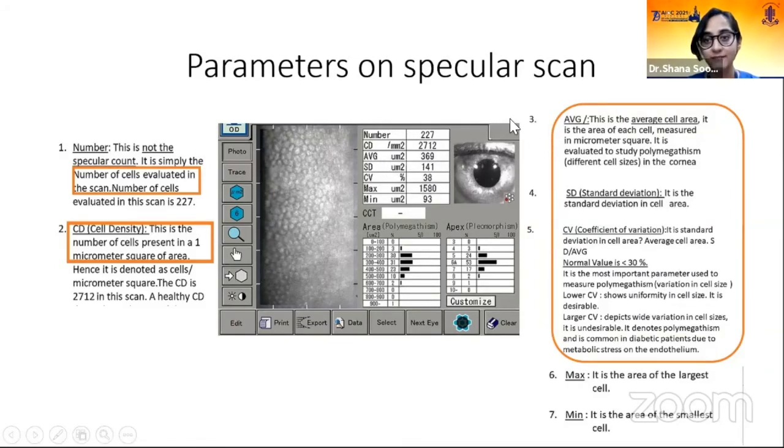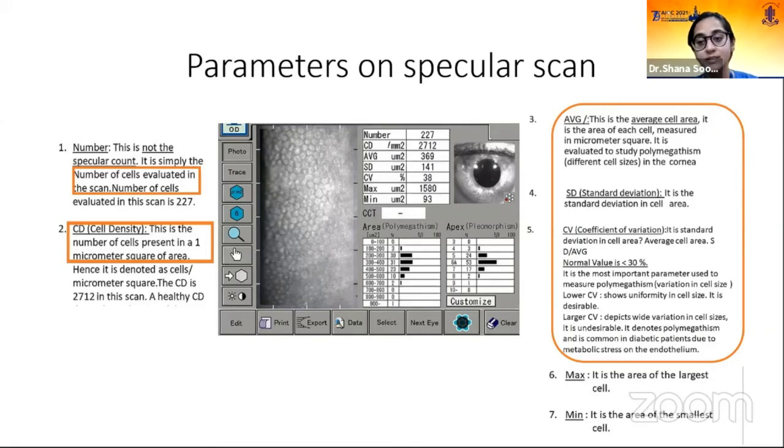The next parameter is average. This is the average cell area. It is the area of each cell measured in micrometer square. It is evaluated to study the phenomenon of polymegathism, that is different cell sizes in the cornea. The next parameter we see here is standard deviation. It is the standard deviation in cell area, that is plus minus how much percentage is the difference in the area of the cells, which again is a parameter for the phenomenon of polymegathism, that is to study the different cell size. Coefficient of variation, it is the standard deviation in cell area divided by average cell area.